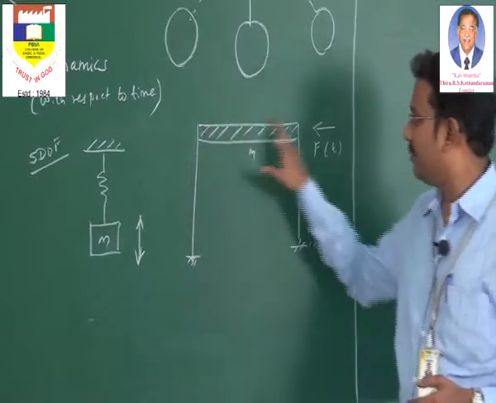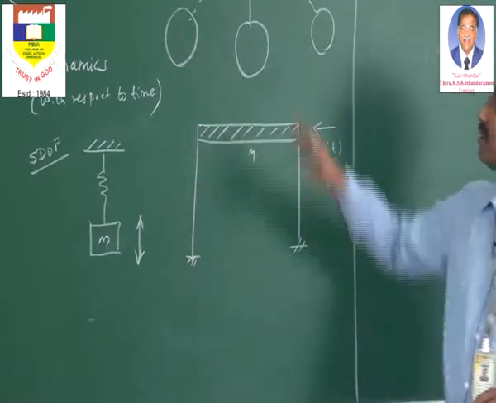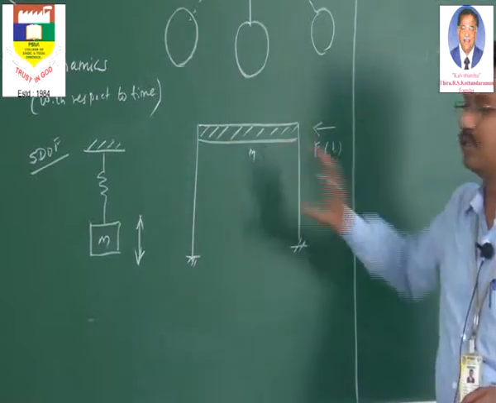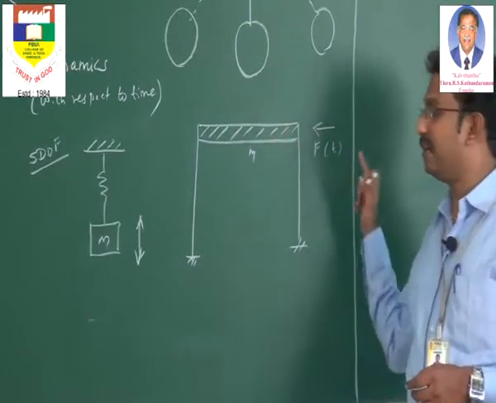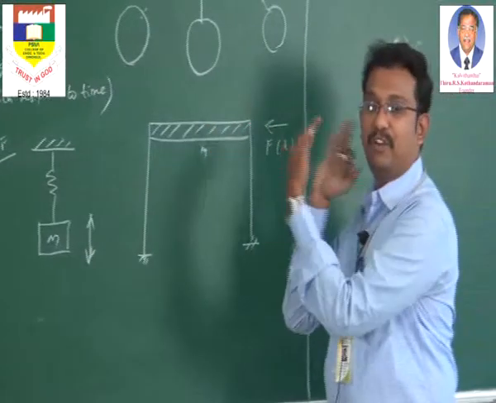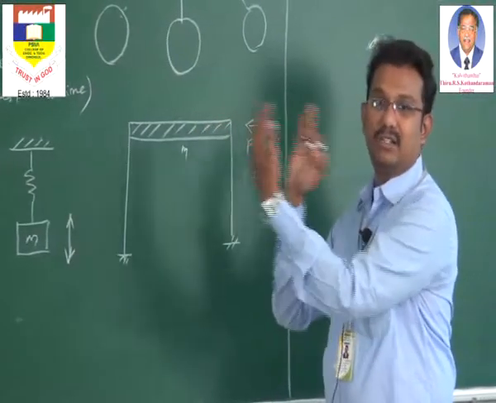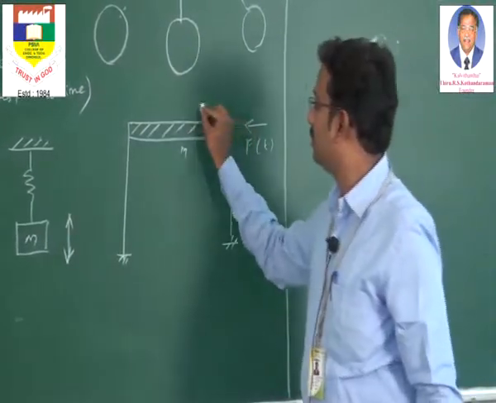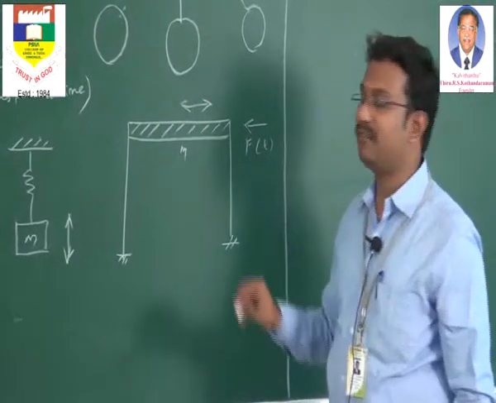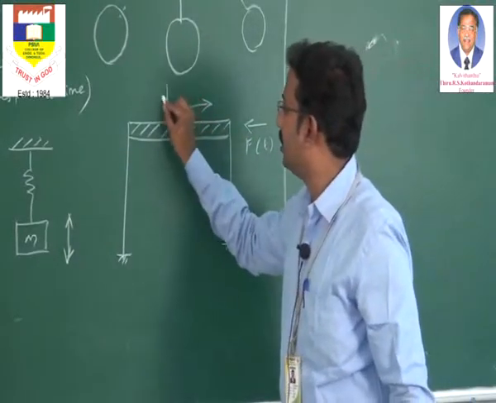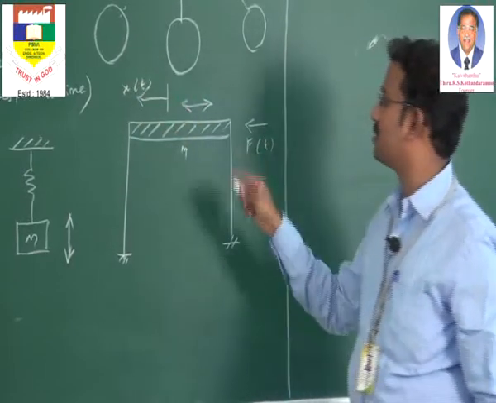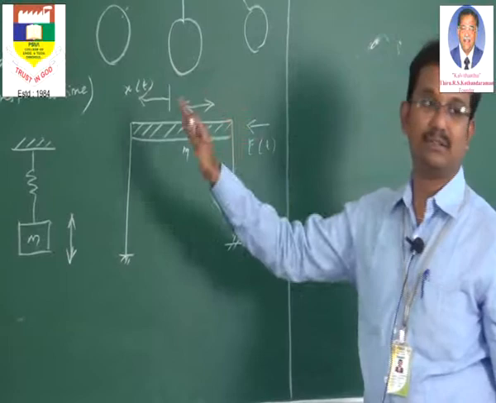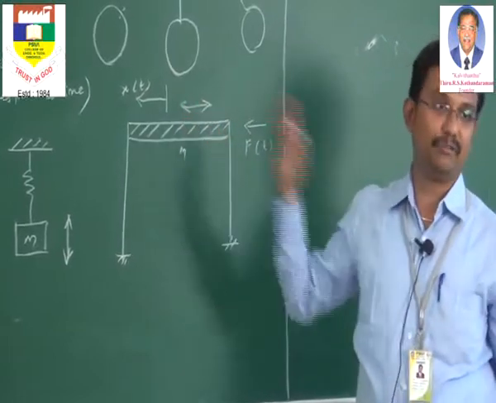Now we shall take this common example of a portal frame or the same pendulum. First coming to the portal frame, there is a mass, and if you apply some force like F of t, the frame will be oscillating in the left and right direction. So how many degrees of freedom? In fact, we can refer to the displacement as towards the left because the force is towards the left, and the movement will be left and right. So there is only 1 degree of freedom.